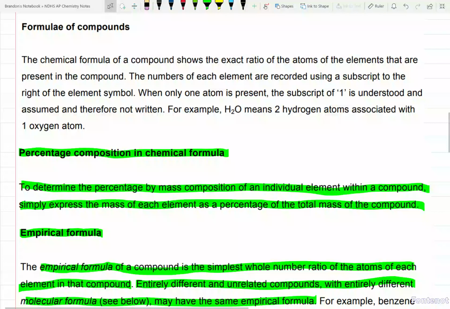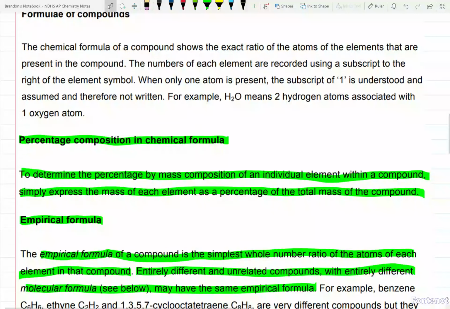The chemical formula of a compound shows the exact ratio of the atoms of the element that are present in the compound, all right? Basically saying what we just said before, water has 2 hydrogens for every 1 oxygen. Straight up that simple, all right? We're going to keep it going.